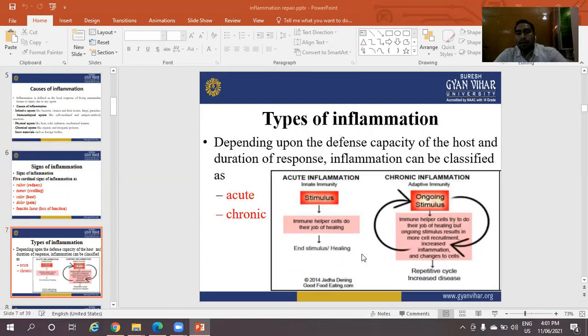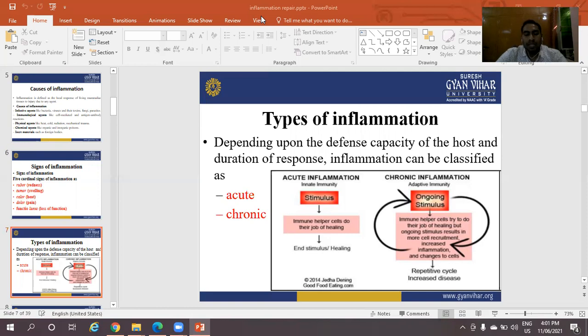Types of inflammations. Depending upon the defense capacity of the host and duration of response, inflammation can be classified. The inflammation depends upon the capacity of the host and the duration of the response by the host. There are two types of inflammations. First one is acute inflammation and second one is chronic inflammation.